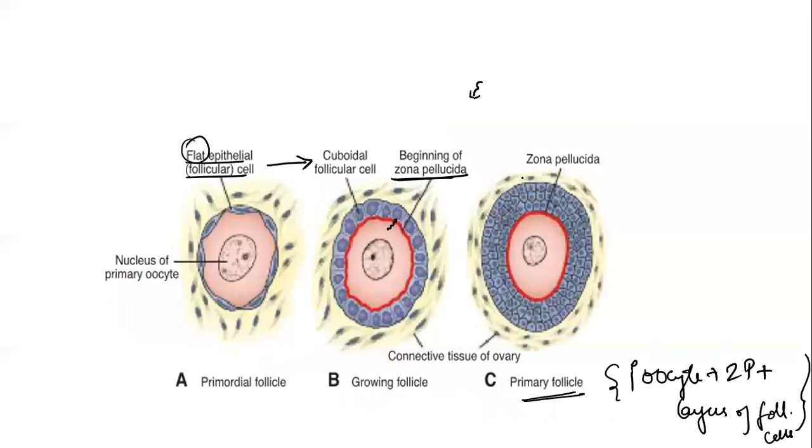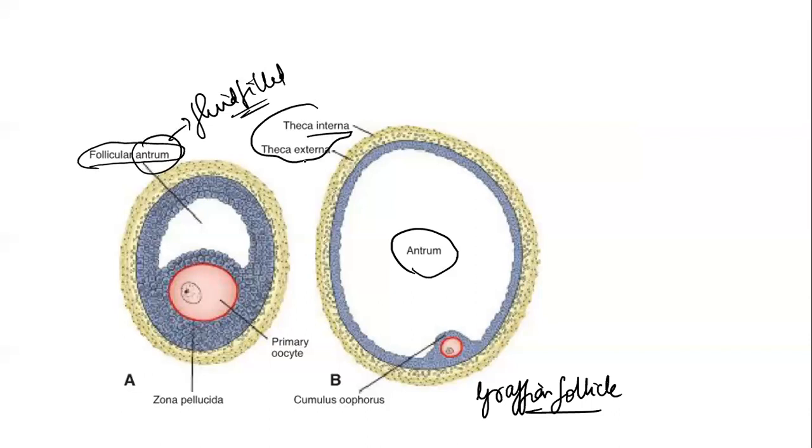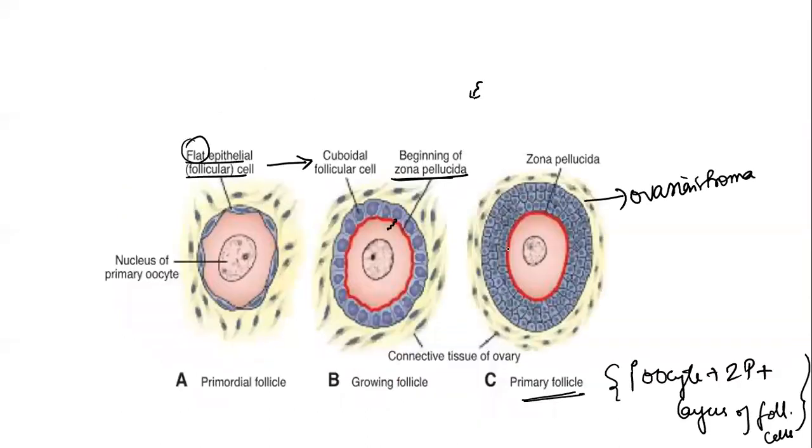What is this theca basically? These are the granulosa cells, the follicular cells, which line the oocyte. Can you appreciate, this is the ovarian stroma, and this is the oocyte. The follicular cells basically separate the oocyte from the stroma. These follicular cells in turn get arranged into two layers, theca externa and theca interna. What is the zona pellucida? That is the one that lines the developing oocyte, formed from the secretions of the follicular cell and the oocyte.